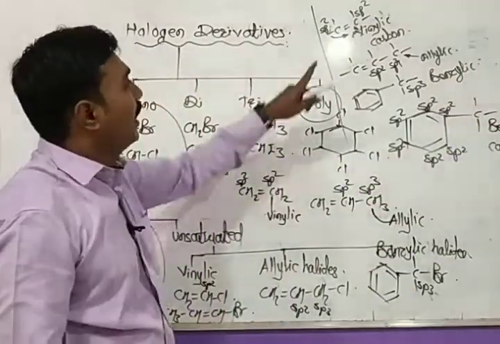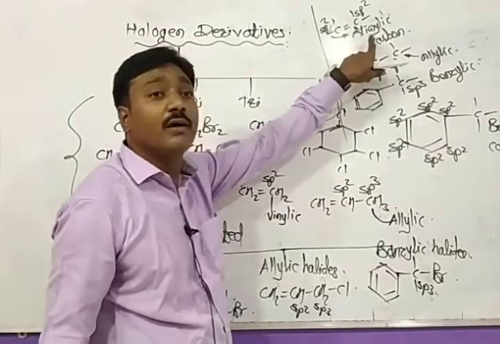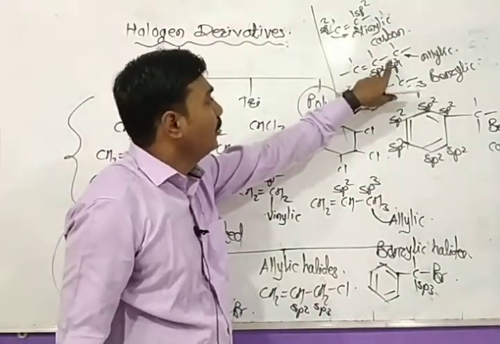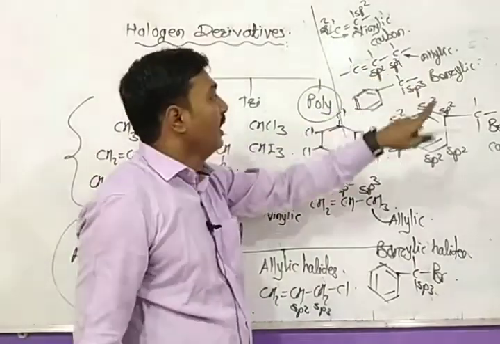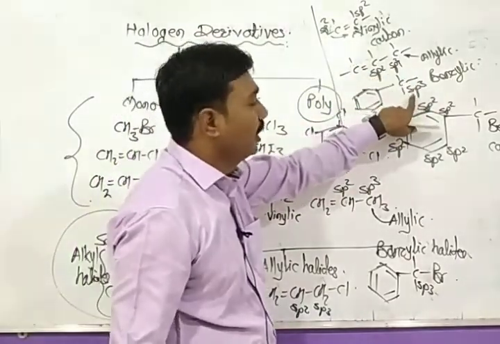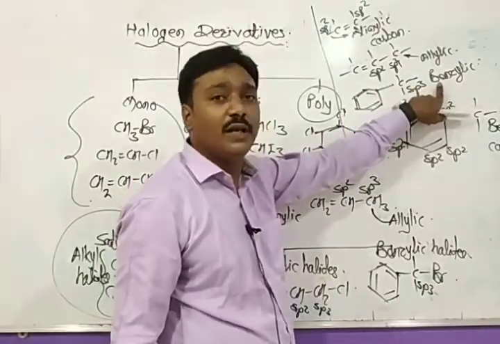From that, if the halogen group is present on sp2, then it is vinylic halide. If the halogen group is present on sp3 next to the sp2, then it is allylic halide. And if the halogen group is present on sp3 carbon next to the benzene nucleus, then the compound will be benzylic halide.